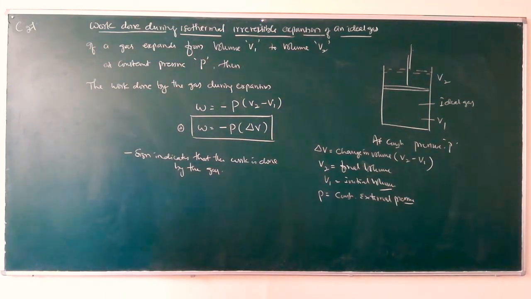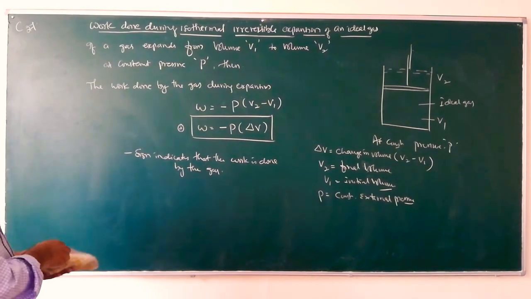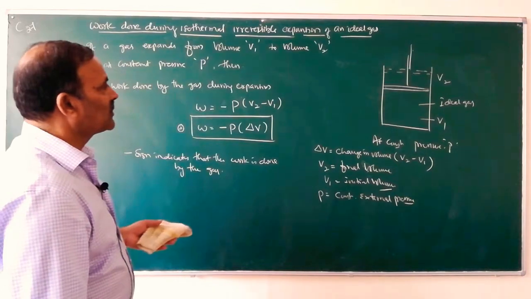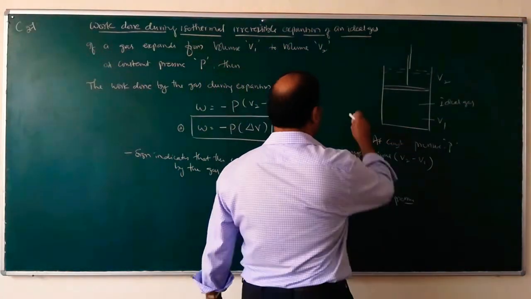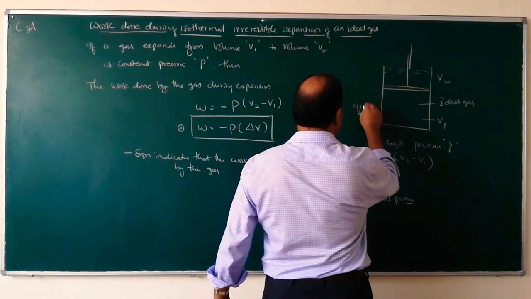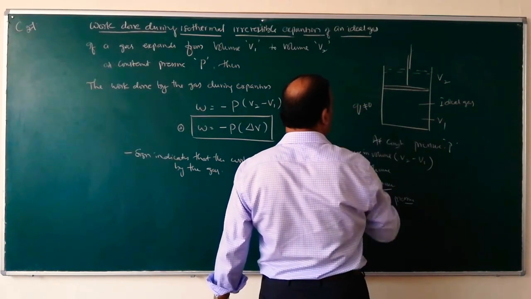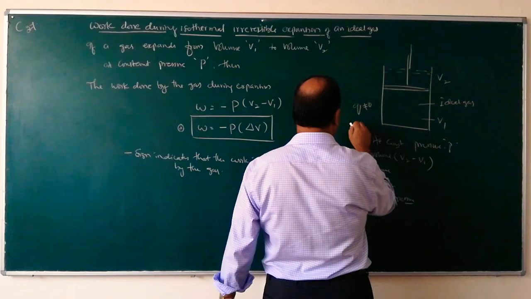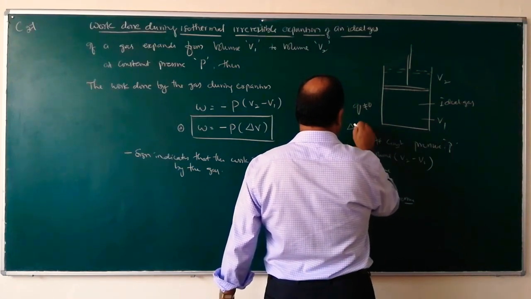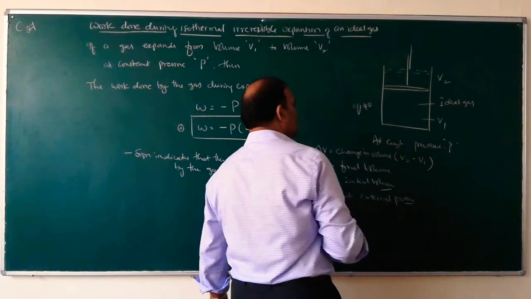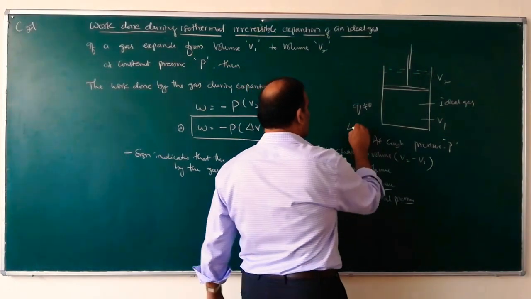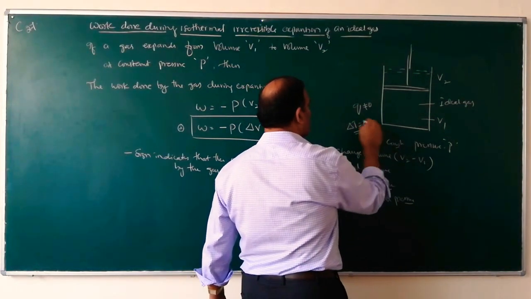So similarly, we can write an expression for work done during isothermal expansion. Isothermal means temperature remains constant. So Q is not equal to 0, where the change in temperature delta T is equal to 0.